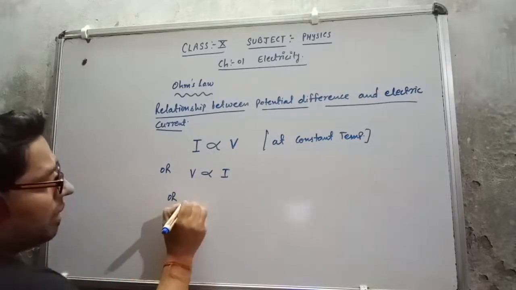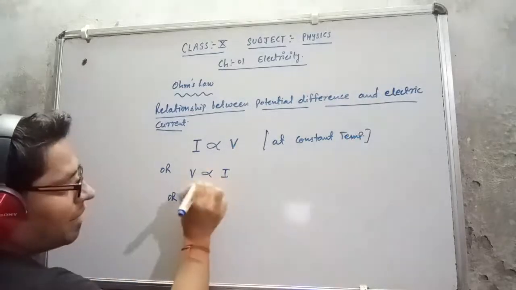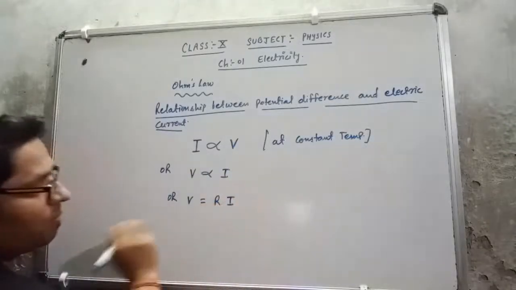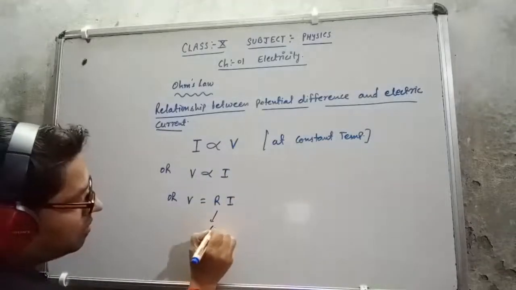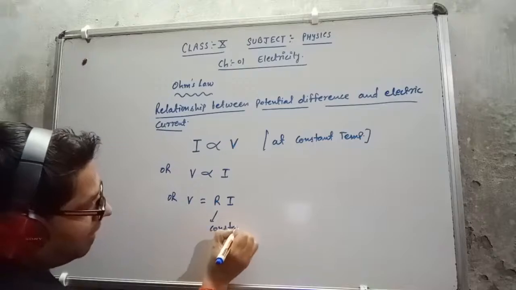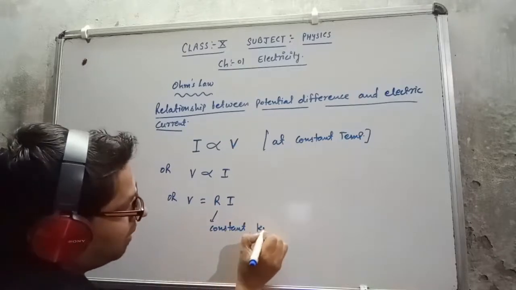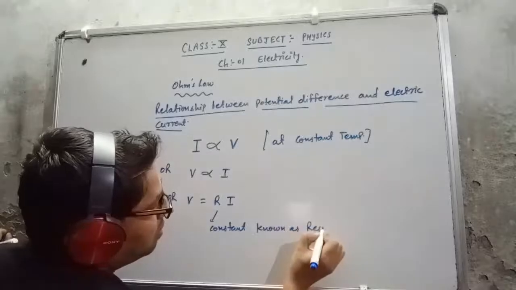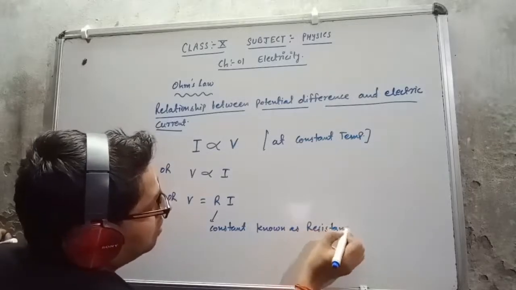Or if I remove the sign of direct proportionality, one constant term will come, that is R. This is a constant and known as resistance.